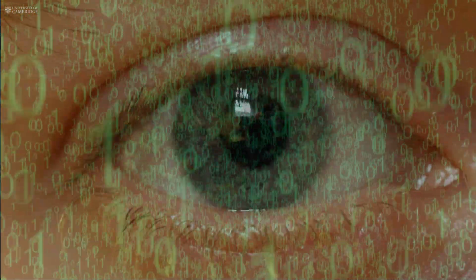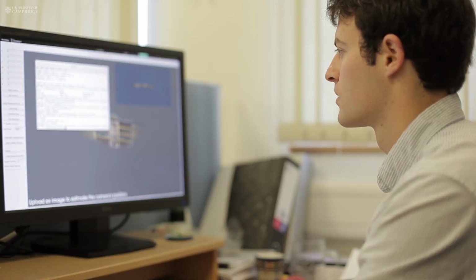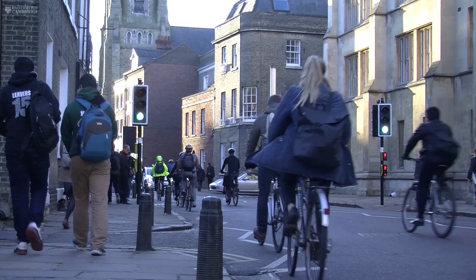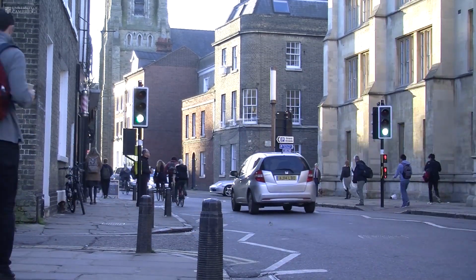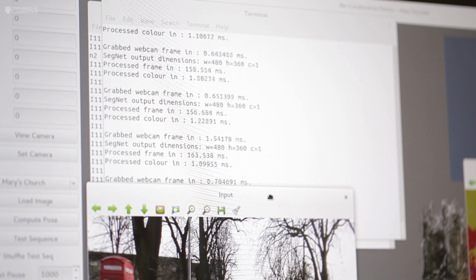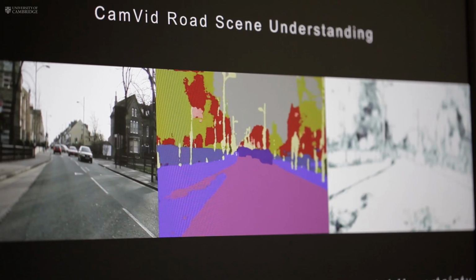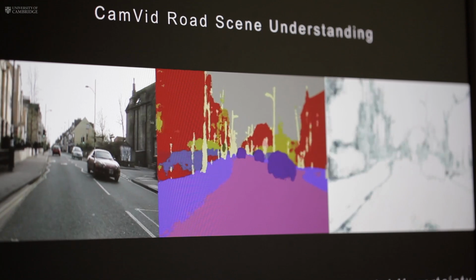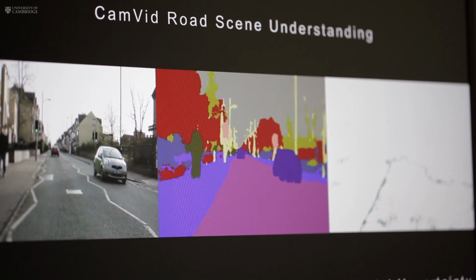We have to do this through supervised learning. What we do is we show it these images of, say, toy cars, and we label every pixel as to what it is. But we only have a very small amount of data, much less than a child has when they're growing up, and we use that to teach a machine to see.